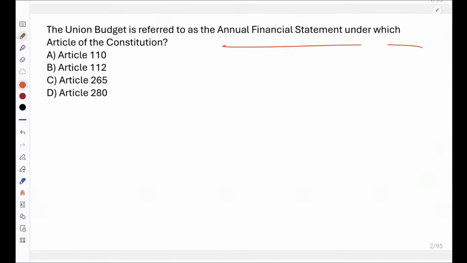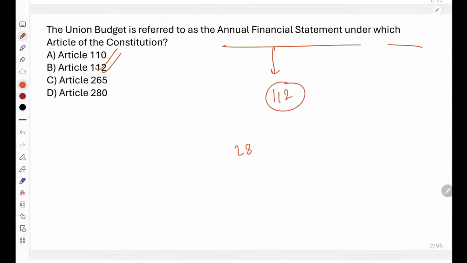Now what does article 280 refer to? Article 280 में क्या है? Because it's related to polity only. तो article 280 में क्या दिया गया है? Yes, the correct answer is 112. Budget is referred to as annual financial statement in article 112.